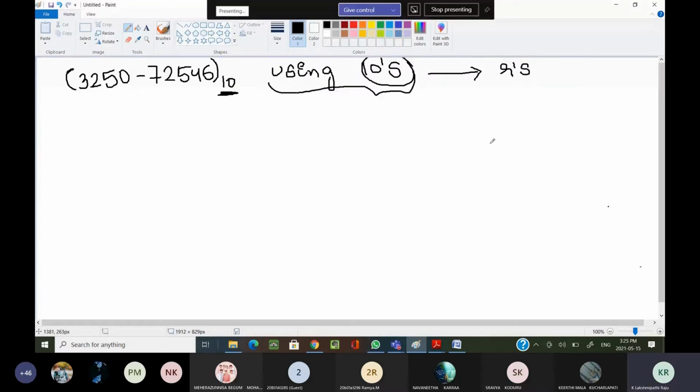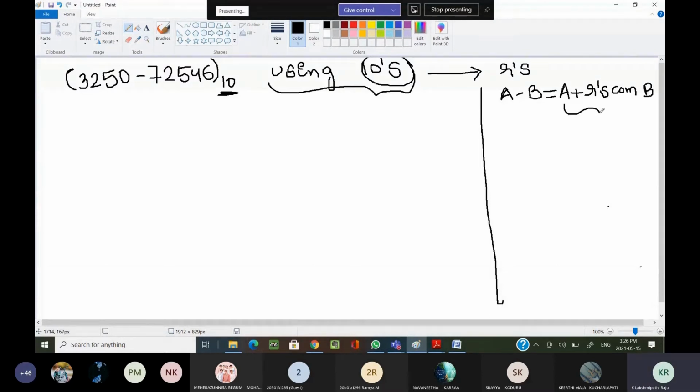Now r's complement subtraction. Before doing the problem directly, we have to understand how we are subtracting. Suppose I want to perform a minus b by using r's complement. A minus b equals a plus r's complement of b.